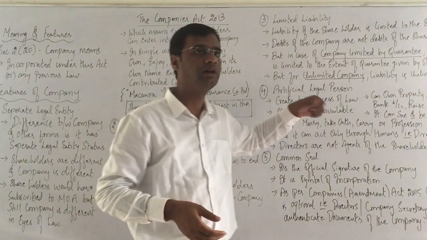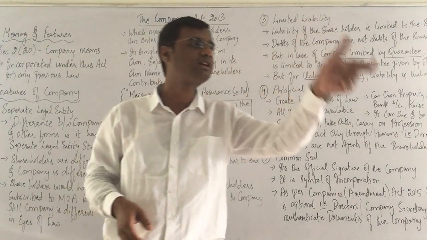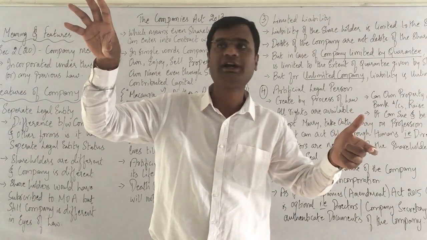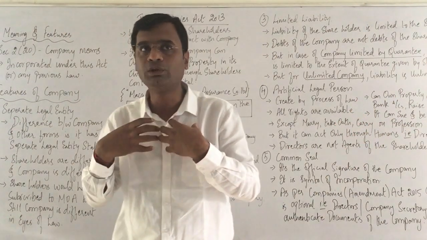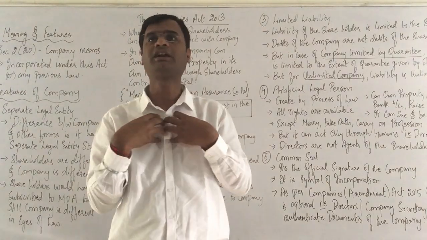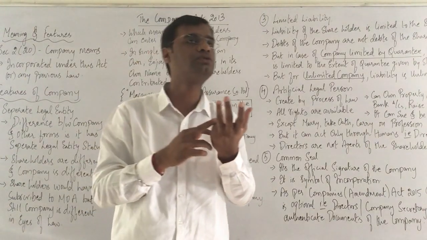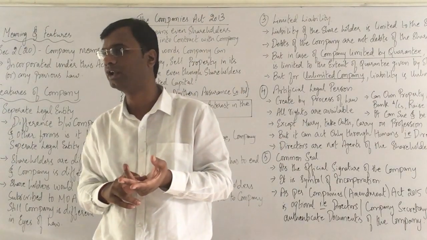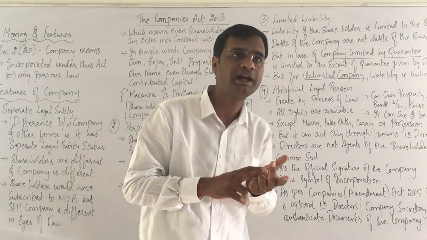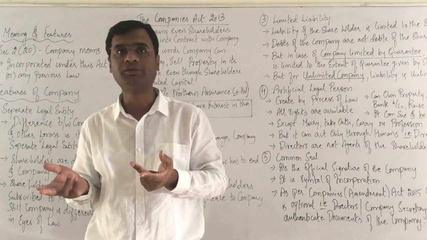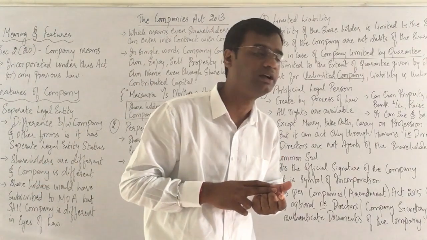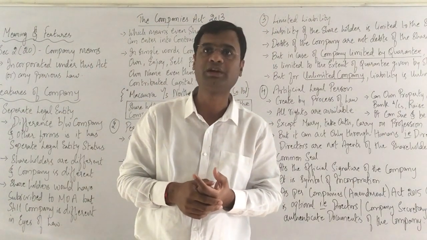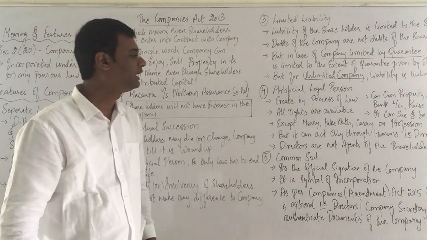All the rights are available. Meaning what? Since law has created this company, it has become an artificial person in the eyes of law. Like what rights Lohit has, the same rights the company will also have. If Lohit wants to go and buy a property, so can the company. If Lohit can raise a loan from the bank, so can the company. If Lohit wants to enter into a contract in his individual capacity, so can the company. But there are certain exceptions.